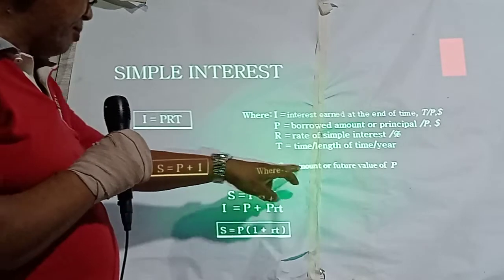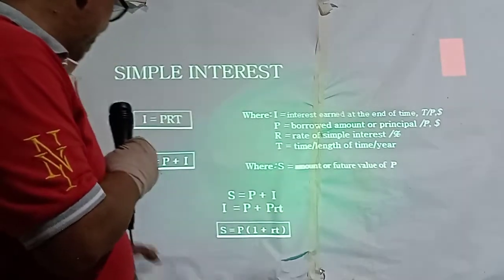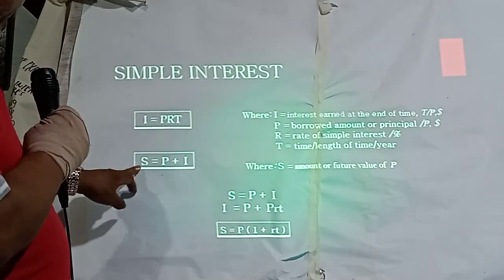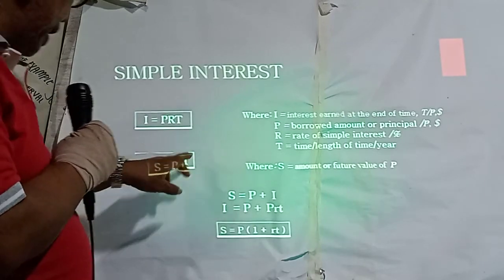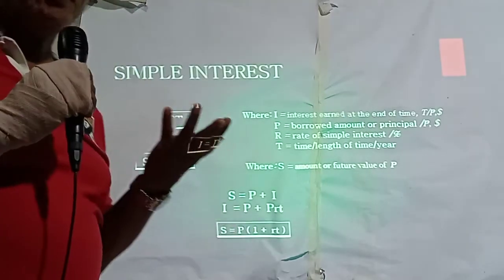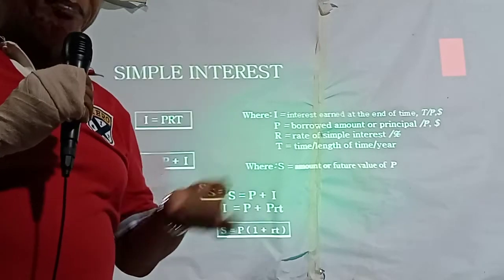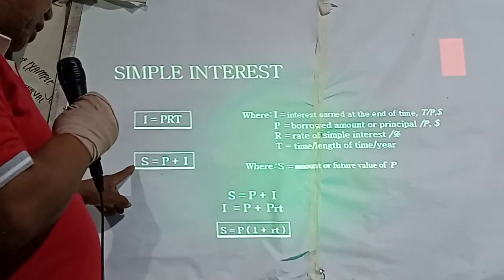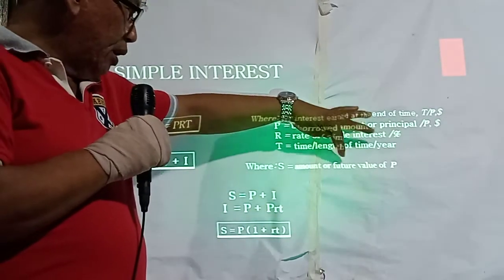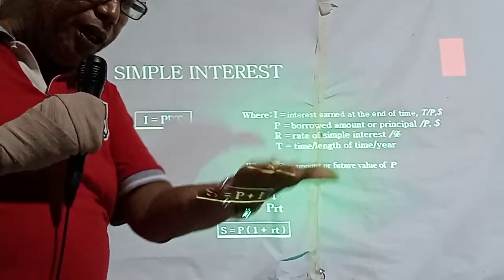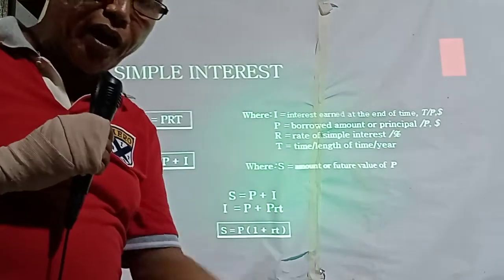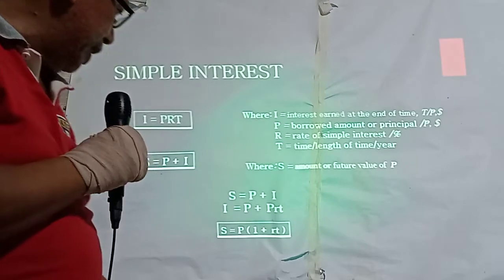Where S is the amount for future value of P, S is equal to principal plus I. You will have to compute the interest plus the borrowed amount. That is what we call the future amount that you should pay to the person you have borrowed from.